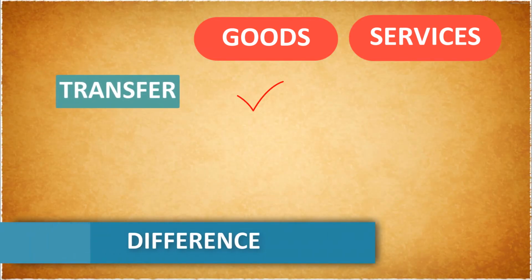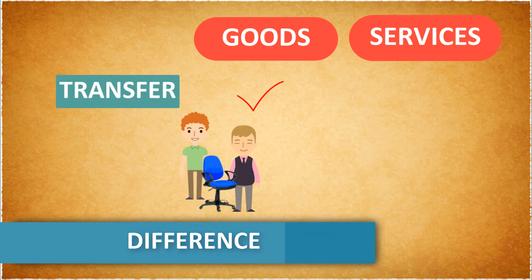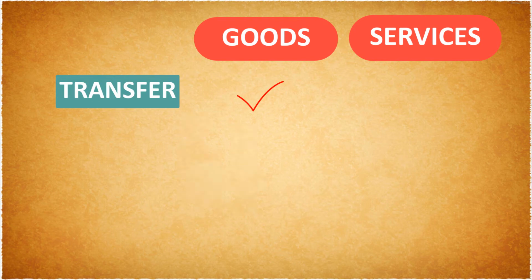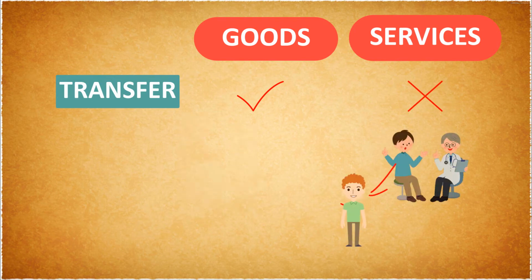The fourth difference is that a good can be transferred from one place to another. You can purchase a chair and resell it to another person. Transfer of service is not possible. The service provided by the doctor cannot be transferred like the chair.